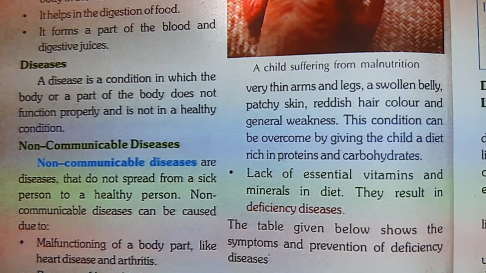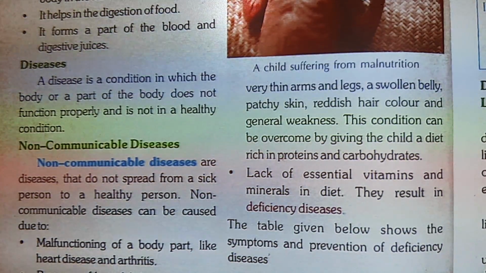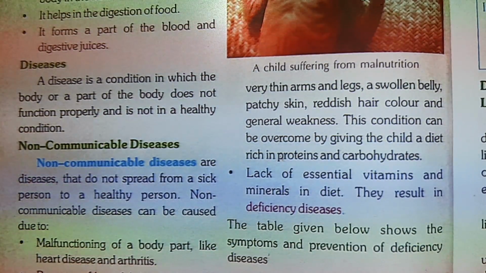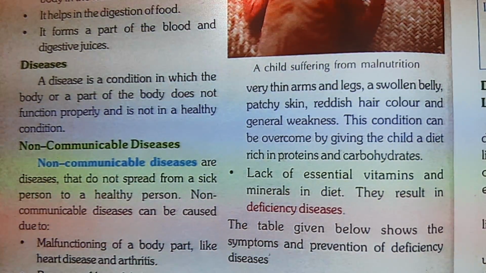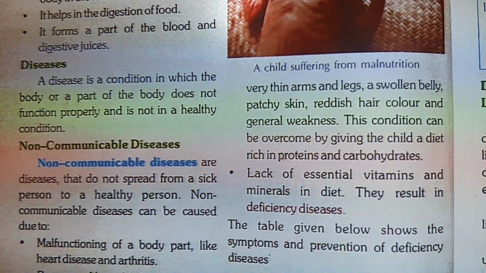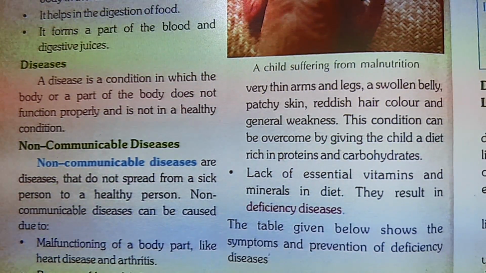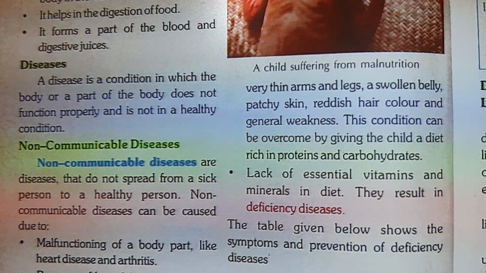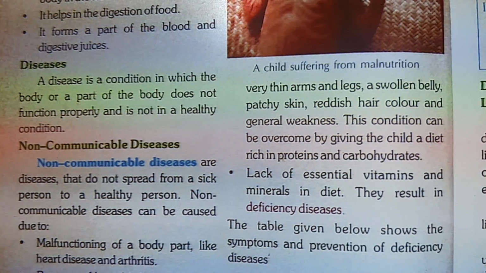Diseases. A disease is a condition in which the body or a part of the body does not function properly and is not in a healthy condition. When the body is not healthy or you're feeling weak, it means that you have some disease. Diseases are of two types: non-communicable diseases and communicable diseases.